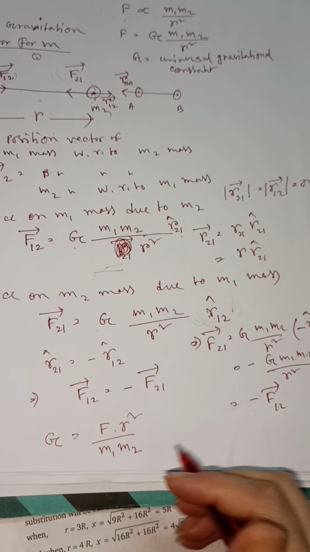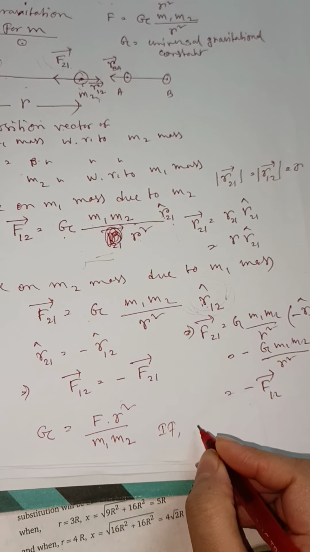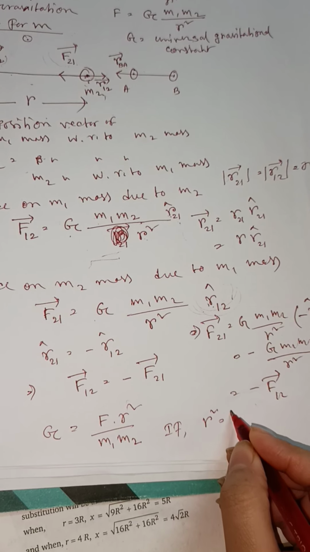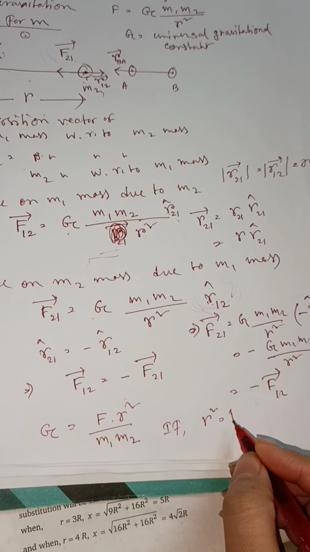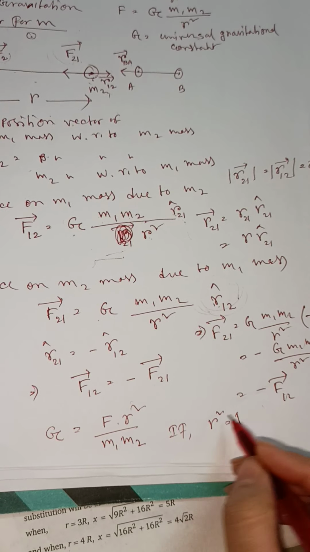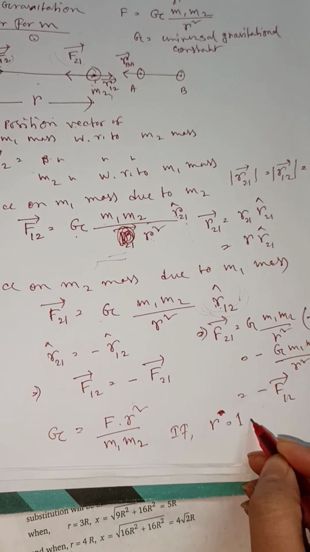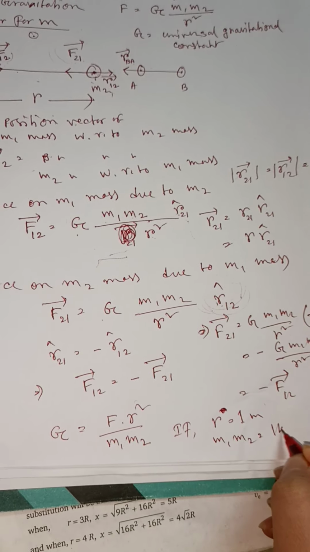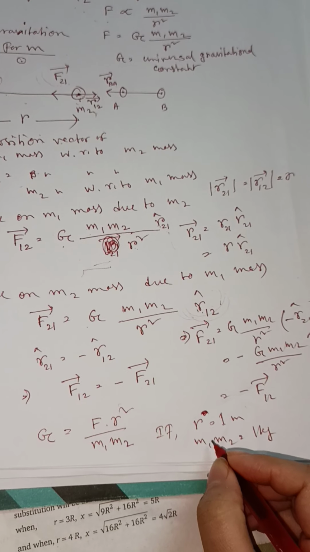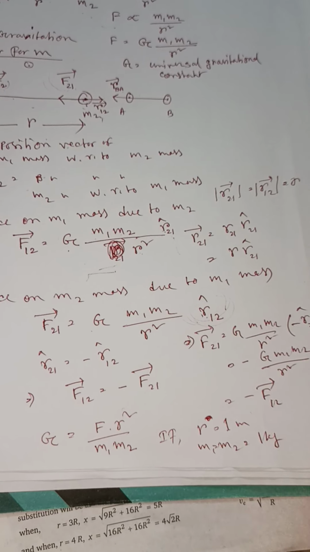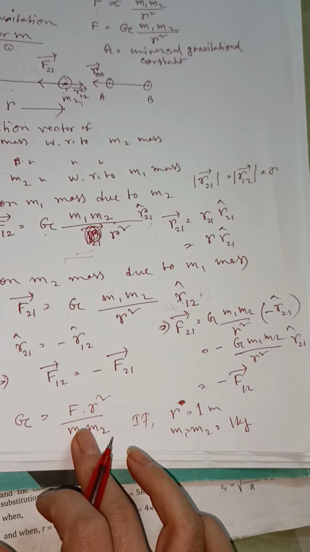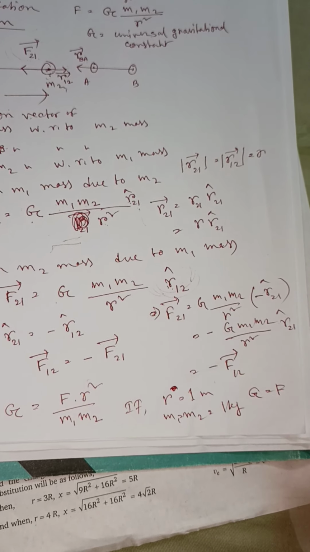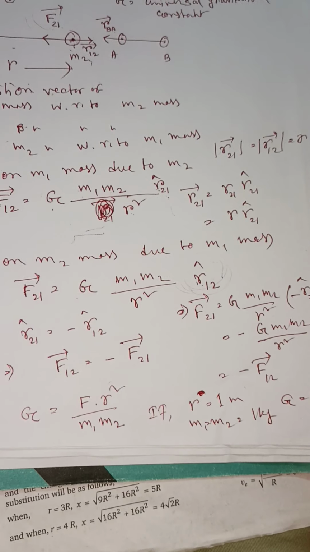So if R square equals 1 meter square, or we can write R equals 1 meter, and if m1 and m2 equal 1 kg, then if we put all these values in this equation, we will get G equals F.